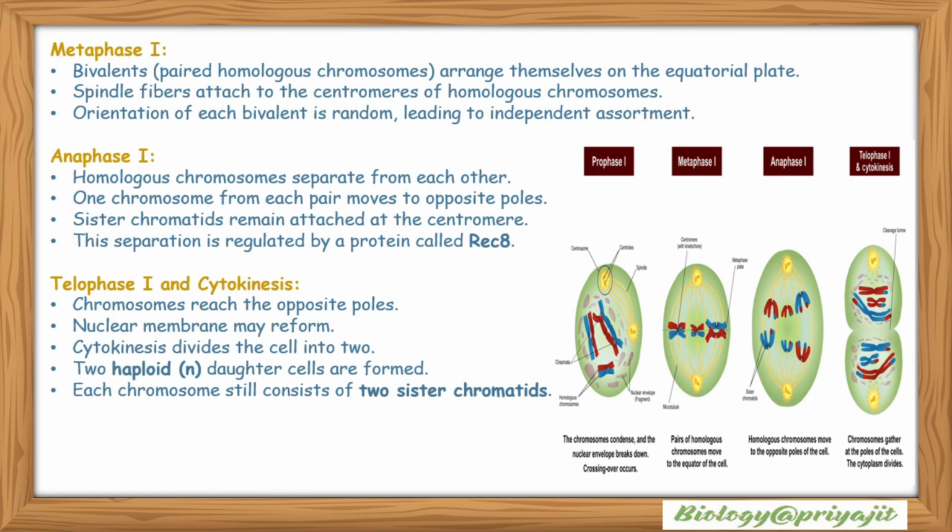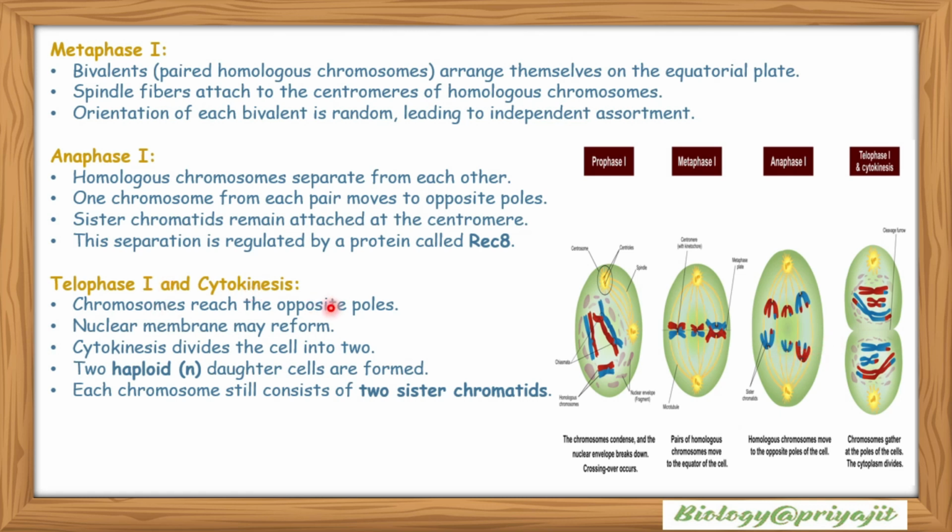Spindle fibers attach to the centromeres of homologous chromosomes. Orientation of each bivalent is random, leading to independent assortment. After metaphase 1, there is anaphase and telophase. What happens in anaphase 1? During anaphase, homologous chromosomes separate from each other. One chromosome from each pair moves to opposite poles. Sister chromatids remain attached at the centromere, and this is regulated by a protein called REC8.